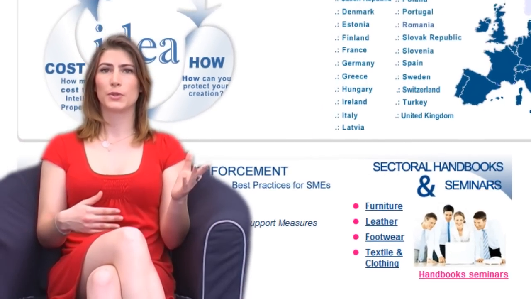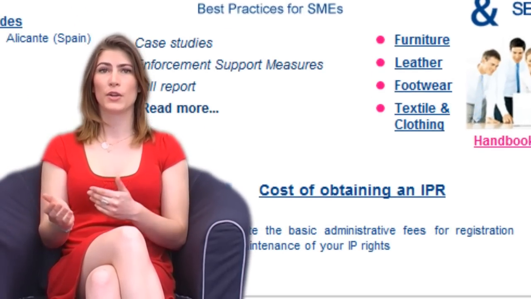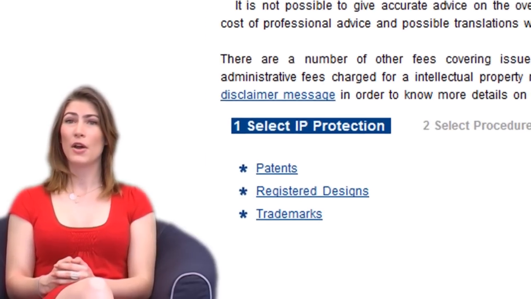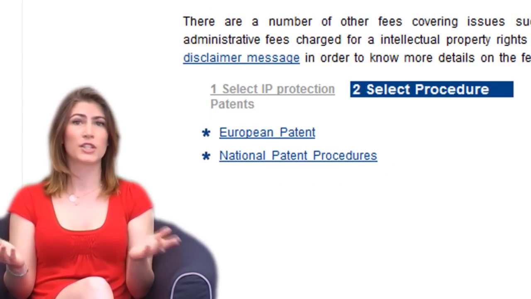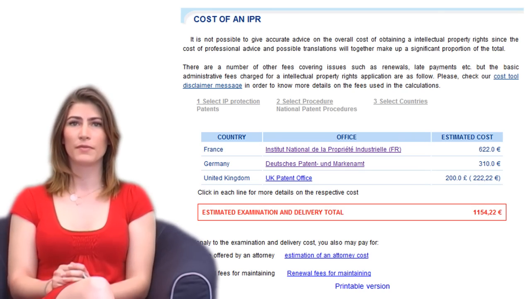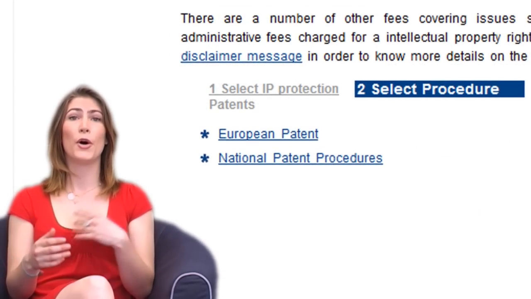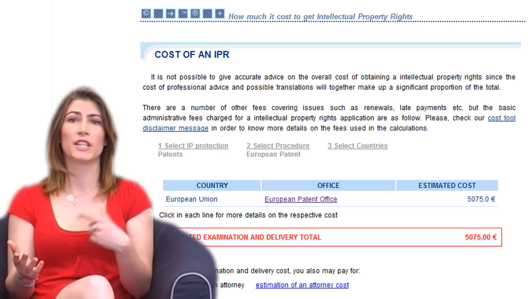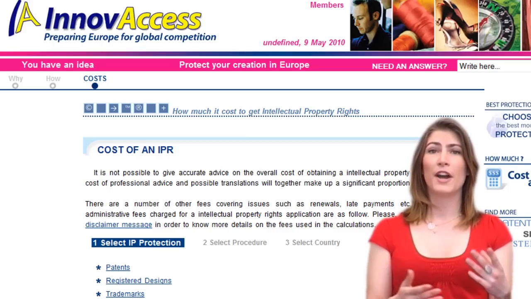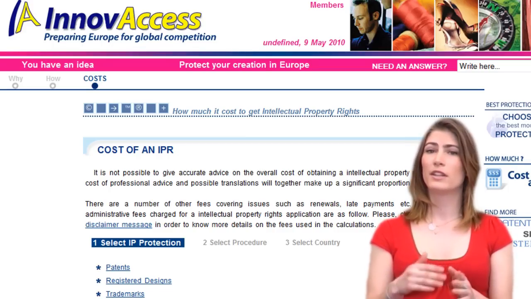Another tool is the cost tool, which will help you to simulate the cost of an international protection. To use this tool, you will only have to know what kind of protection you want to file and in which country you want to protect your creation. You can also check for a communitarian protection such as a European one and compare with the previous results. Whatever you find with this tool, never forget this is just an approximation.